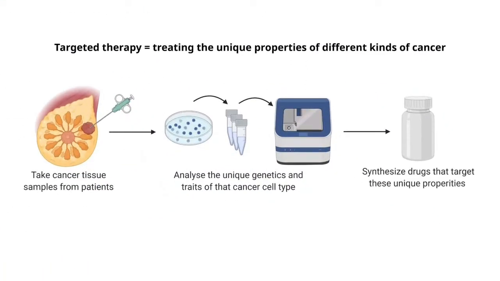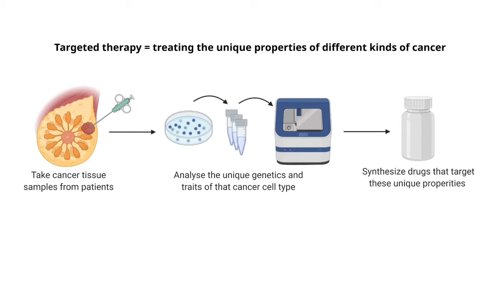Targeted therapy tries to use the unique properties of different cancer cell types to create drugs and other medications to treat cancer. Targeted therapy starts with research into what makes certain types of cancer unique. For example, what makes breast cancer unique and different from colon cancer? We start by collecting tissue samples from patients who all have a common type of cancer.